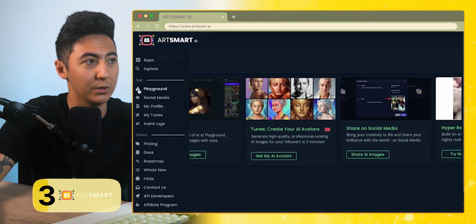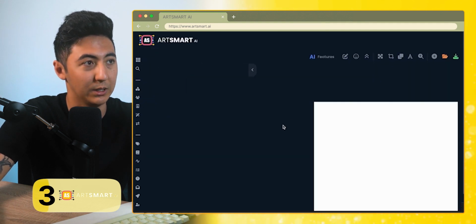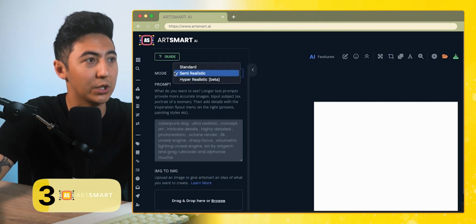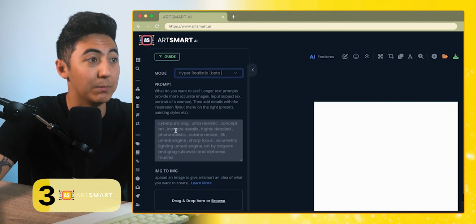First, we're going to go to the playground and I'm going to show you around in here. On the left, we have some different features such as the mode, where you can have it in standard, semi-realistic, or hyper-realistic mode. The prompt section, so this is going to be where you're going to be putting in specific prompts.